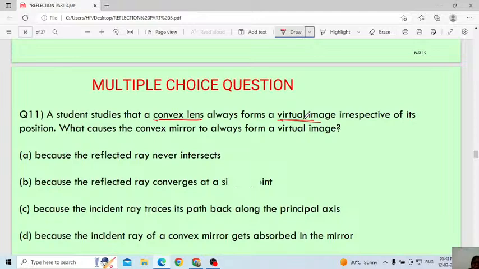Because the reflected ray never intersects. Because the reflected ray converges at a single point. Because the incident ray traces its path back along the principal axis. The incident ray of a convex mirror gets absorbed in the mirror. What is the correct answer?